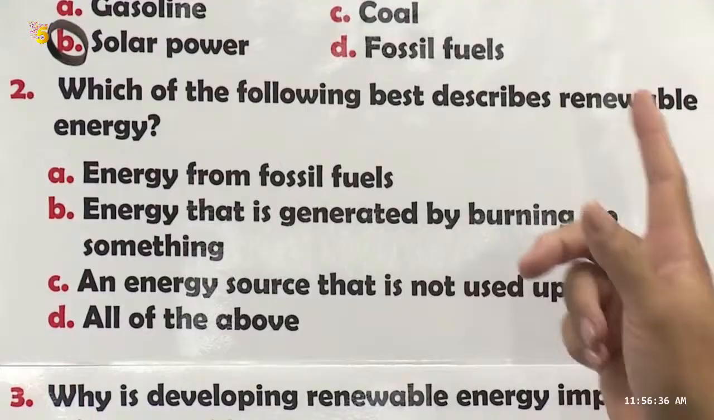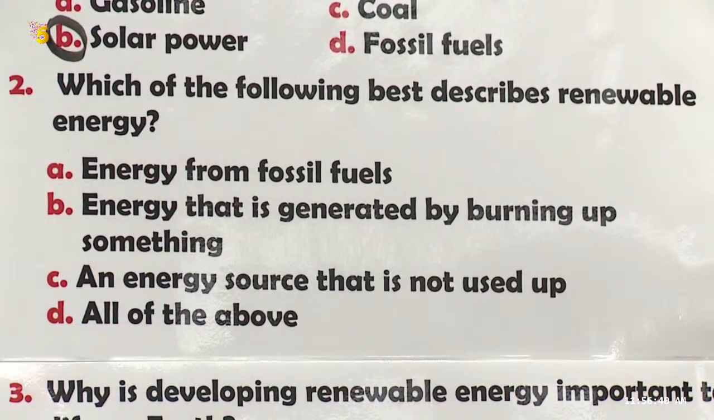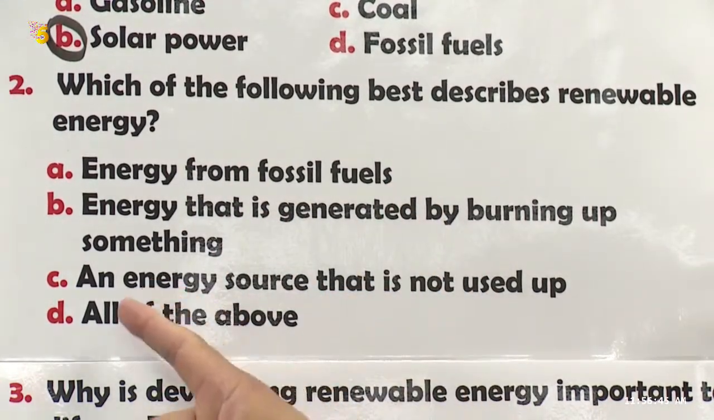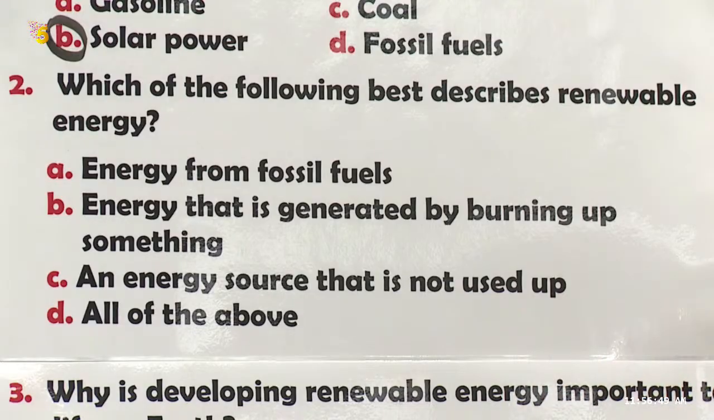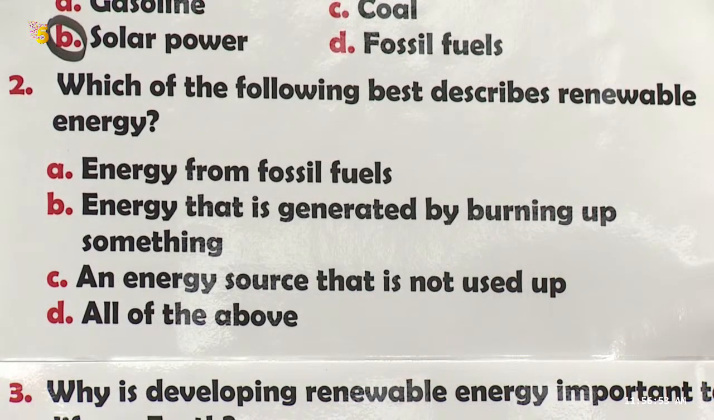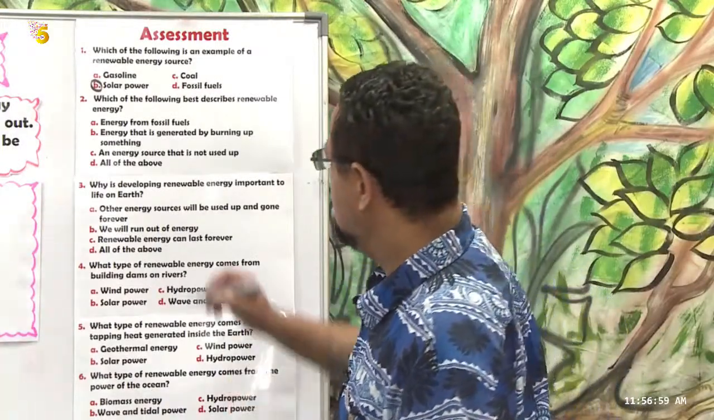Number 2, I'm going to go slow. Which of the following best describes renewable energy? A, energy from fossil fuels. B, energy that is generated by burning up something. C, an energy source that is not used up. And D, all of the above. What's your answer? Good. C.